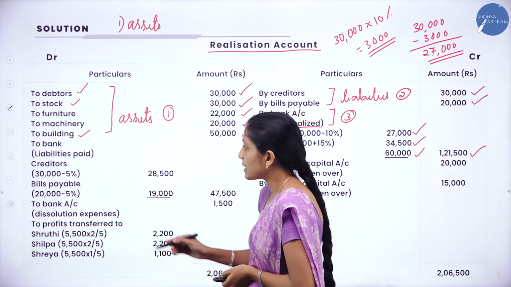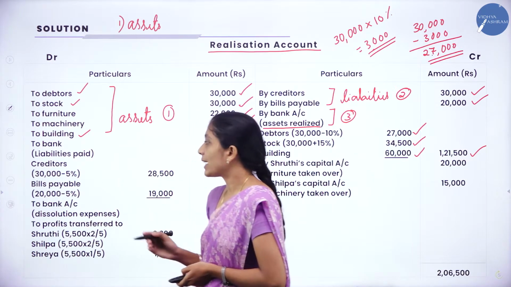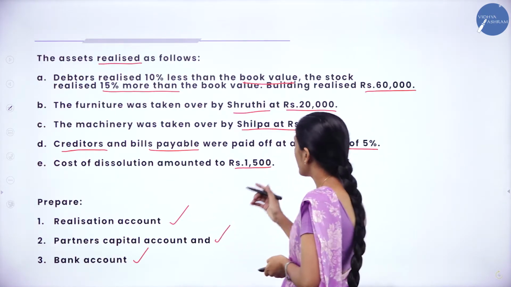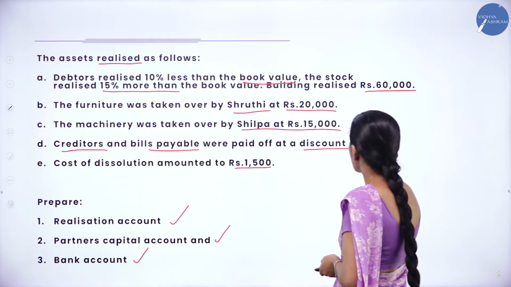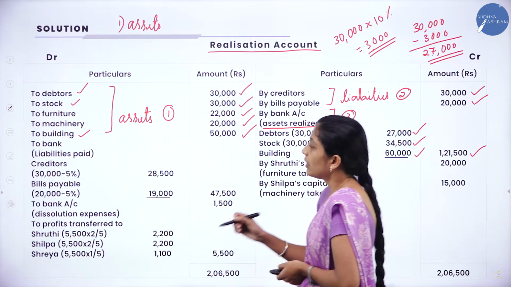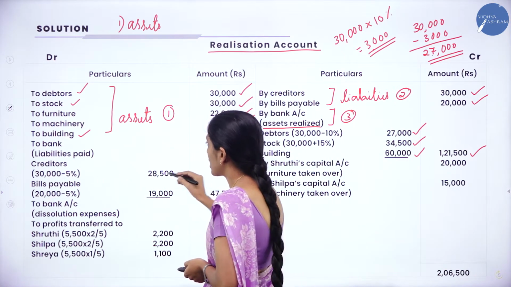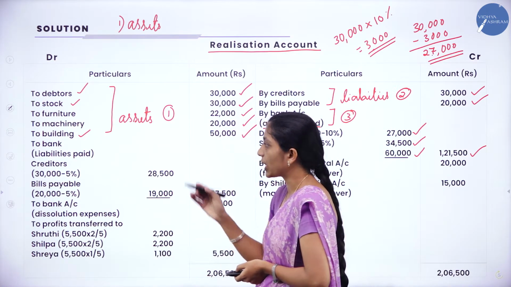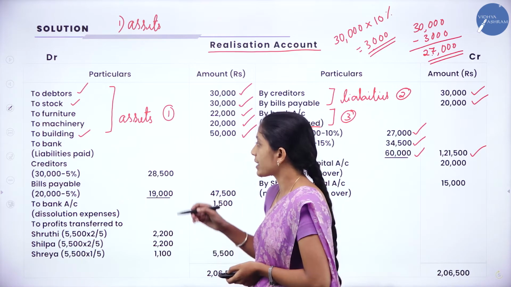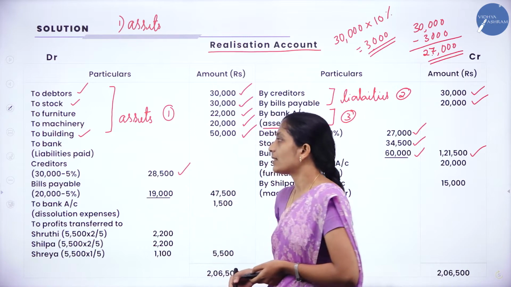Now, which are the liabilities paid? That is creditors. So, creditors paid, sorry, it is 5% discount. So here they have given 5% discount, right? So 30,000, the book value of creditors, minus 5%, because they have paid at 5% discount, is 28,500.